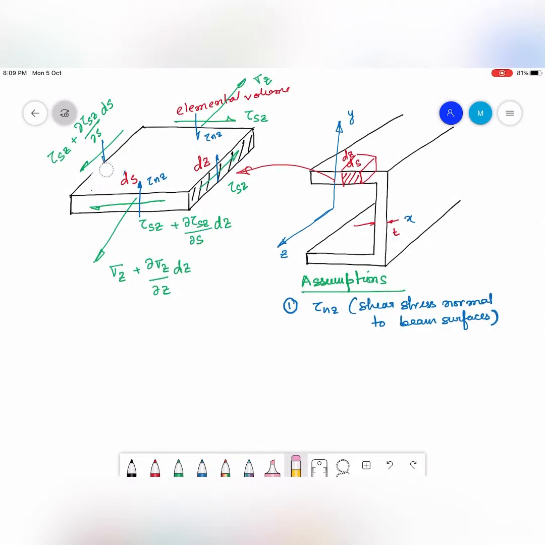So what I can say is that tau nz can be neglected, because tau nz is 0 on the surfaces, and because the thickness T is very small, we can assume that there is no variation of tau nz across the thickness of the beam cross section, and so it can be approximated very well to 0 or can be neglected. Okay, that is the first assumption. So let us now get rid of all this tau nz.